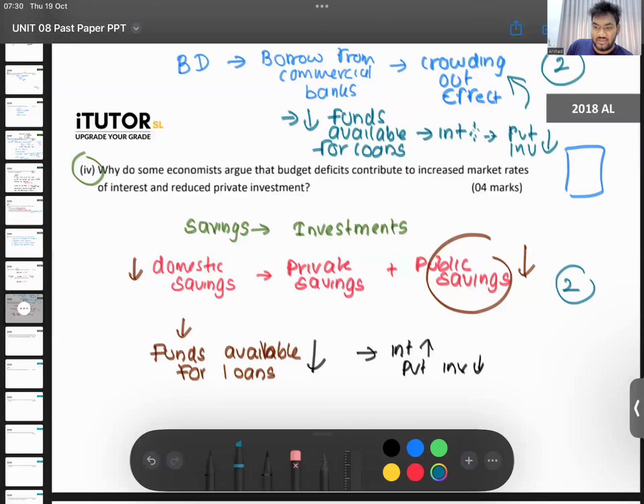Why will private investors go down when interest rates increase? It's expensive to borrow. Let's say, for example, I wanted to start a factory. Usually I will start a factory by borrowing, because I don't have money with me. So I will take a loan and start my factory. When the interest rates are around 20-30%, will I take a loan and start a factory? No. I will say never mind, next year when the interest rates go down, I will take a loan and start my factory. So when interest rates increase, private sector investments come down.